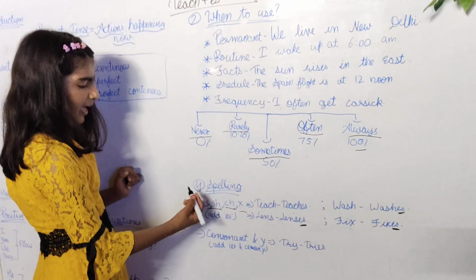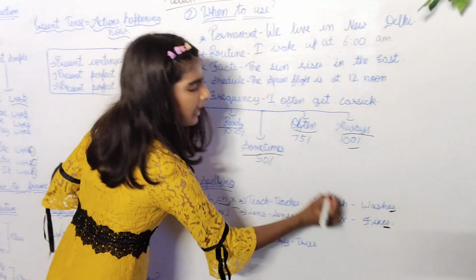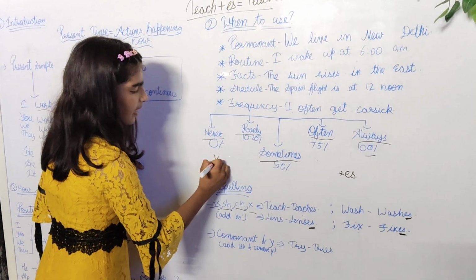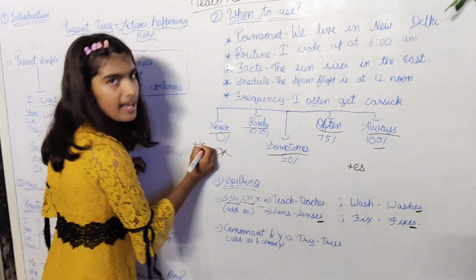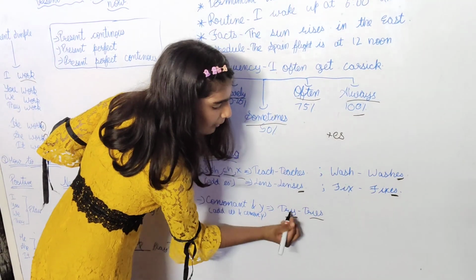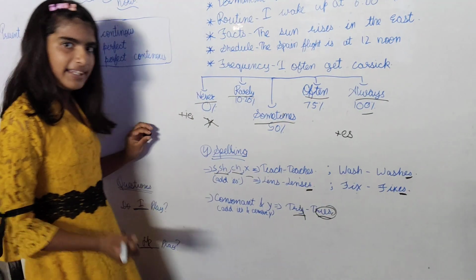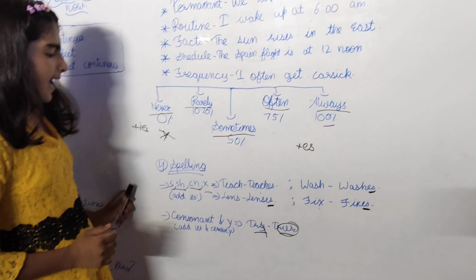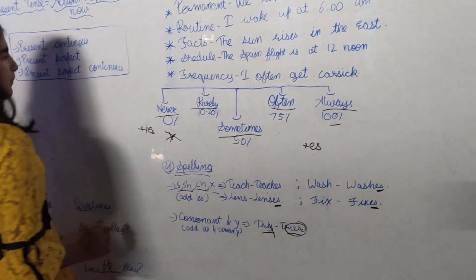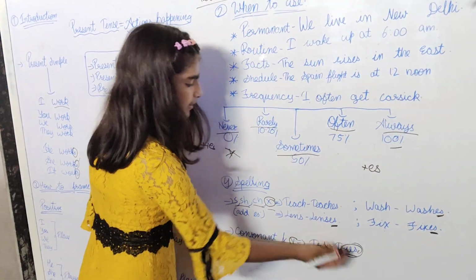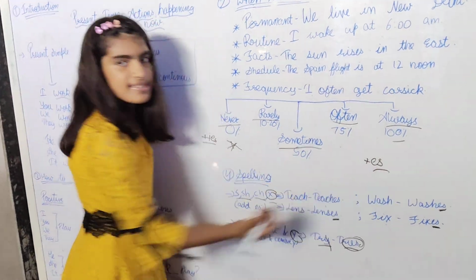Don't get confused in x and y. X, when we have x, it's with s, sh and ch. We will add an es. But when it's y, we will remove the y and we will add an ies. Okay? For example, try, tries. So I removed the y and I added an ies. So the words ending with these come in the simple present tense or the present simple tense. So you don't have to get confused in x and y as they are very different. Here it's ies and here it's es.